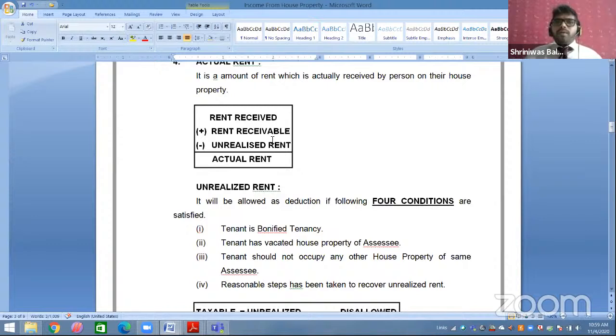Okay. Now, as per provision, what do you mean by unrealized rent? I will be explaining. Just wait. Rent received, you have to add. Rent receivable, you have to add. You have to minus unrealized rent. Whatever amount you are left with, that is your actual rent. Okay.